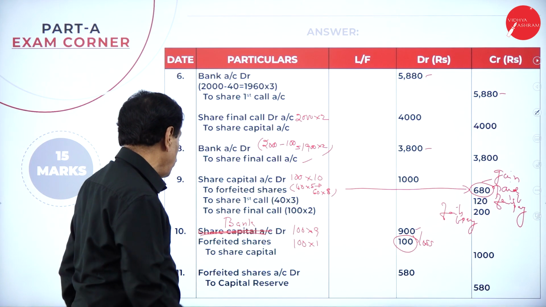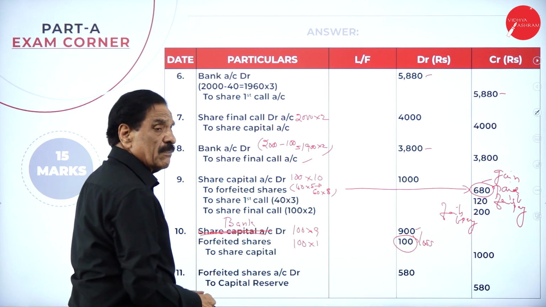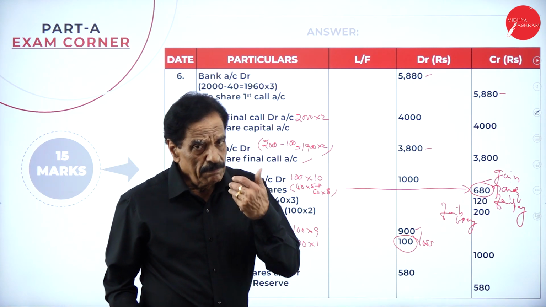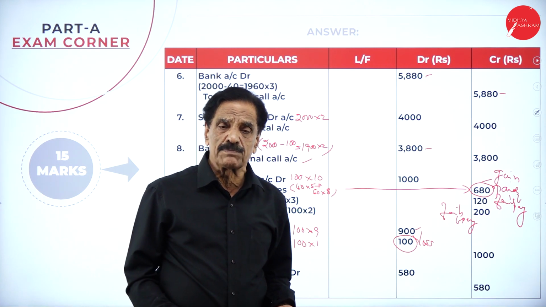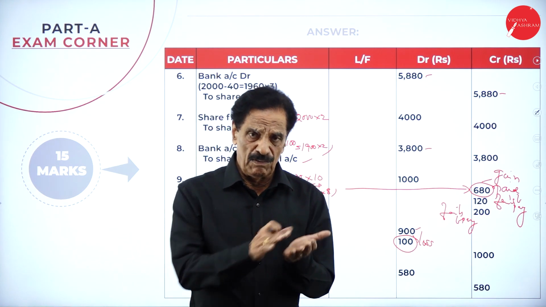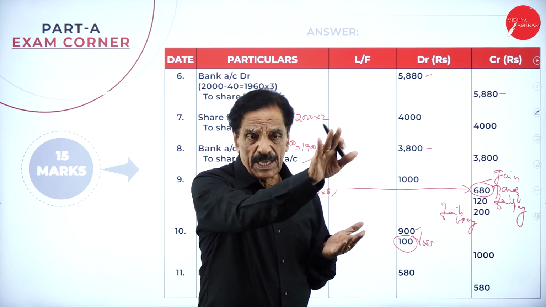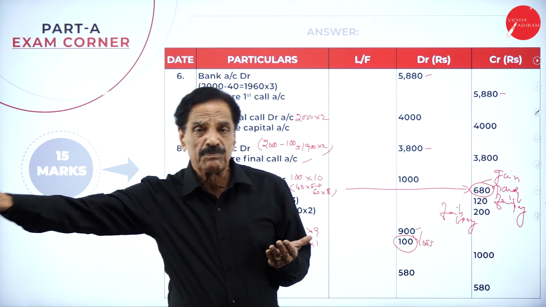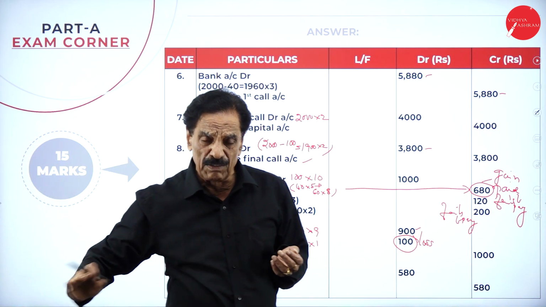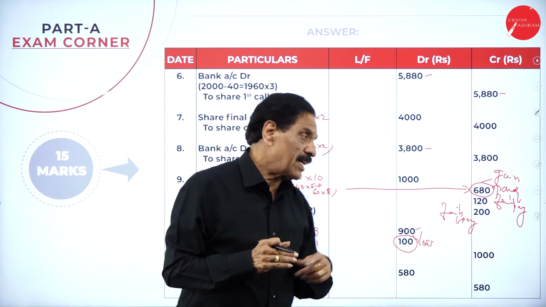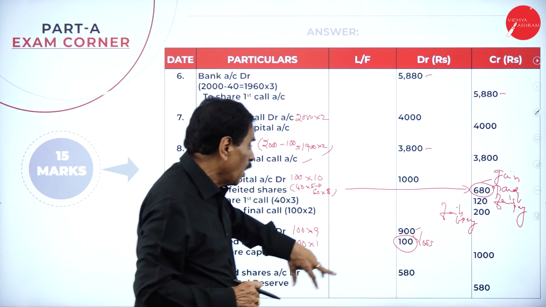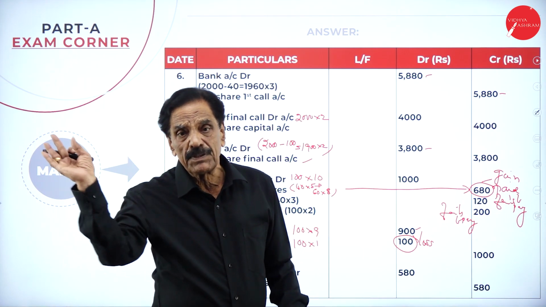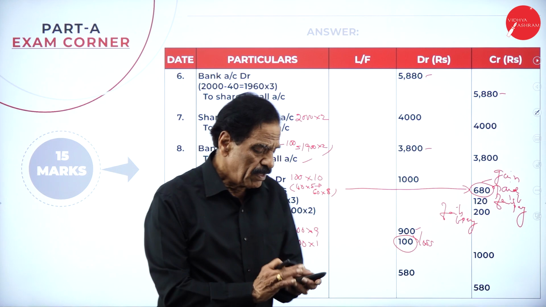This entry you must be careful. It is not share capital. Reissue entry: bank account debit, forfeited shares account debit to share capital. We repeat the entry. First forfeited entry: share capital account debit to forfeited shares account, to arrears account. Reissue entry: bank account debit, forfeited shares account debit to share capital. How much excess money will come? That will be transferred to capital reserve.